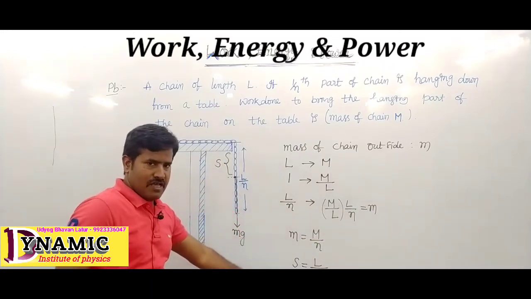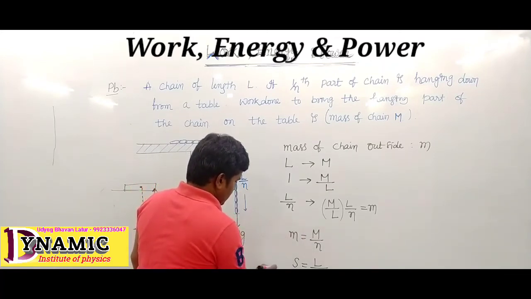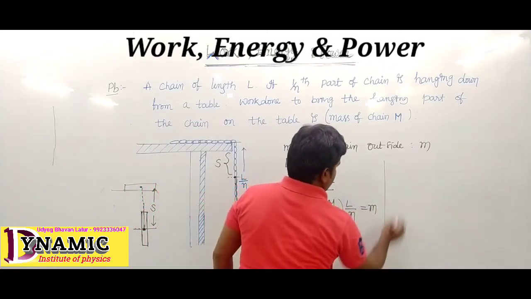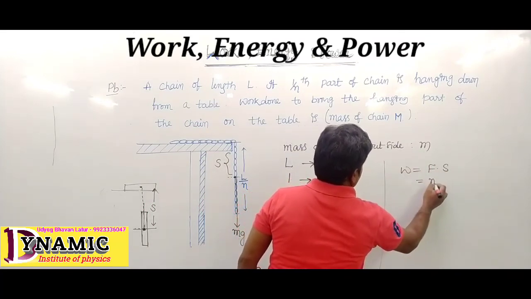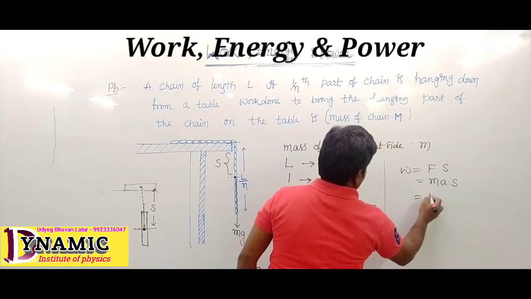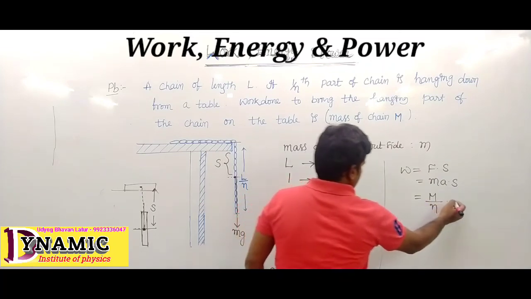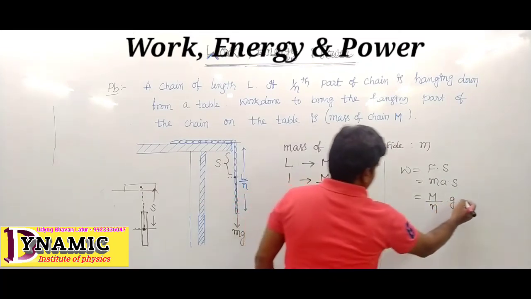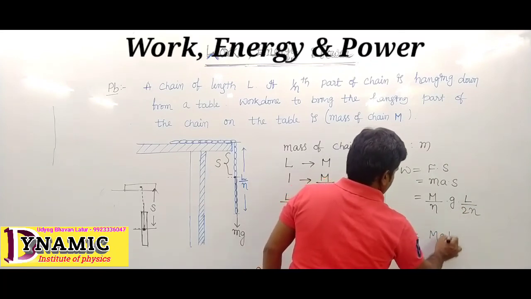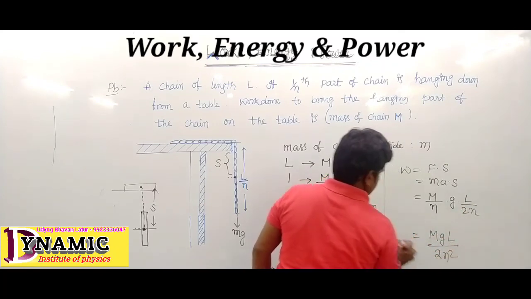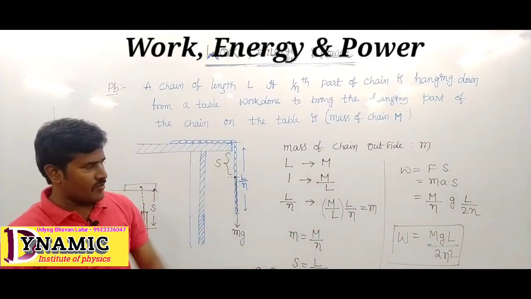Gravity acts, so acceleration a equals g. Work done W equals F into S, equals m a into S. Then m is M upon n, acceleration is g, and displacement is L upon 2n. So work done equals M g L upon 2n squared. This is the work done value.